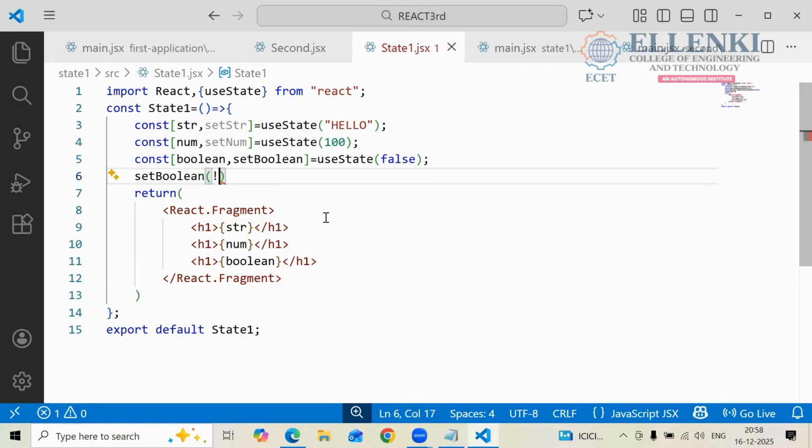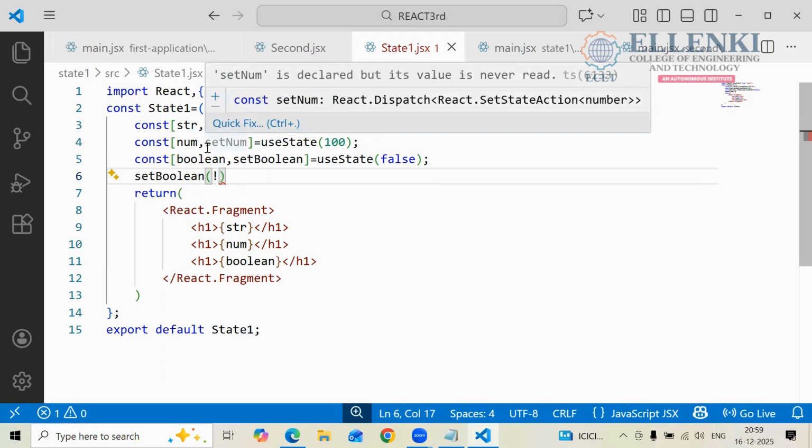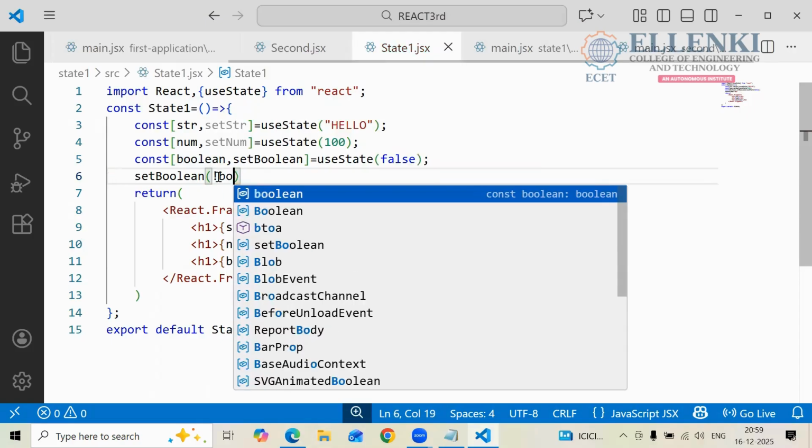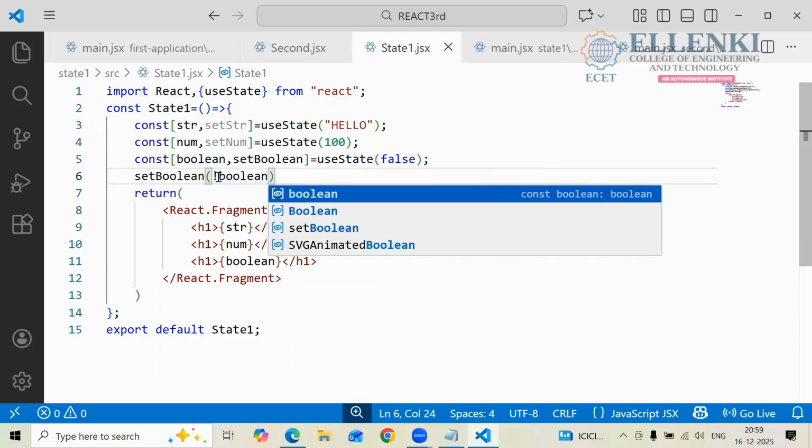I want to change my boolean value. How can I change the boolean value? We have another keyword, that is the set boolean keyword. Set boolean keyword, what do I want to change? I want to change false as true. This false value is stored where? In the boolean. So that's why I am writing not boolean. Then automatically it will be set as true.